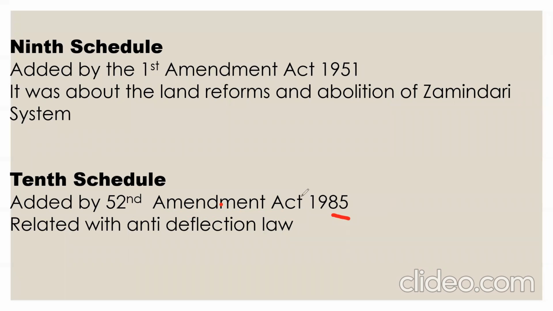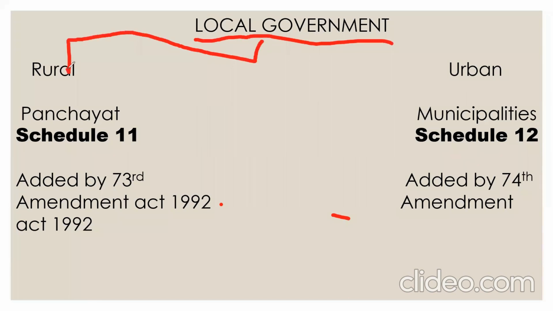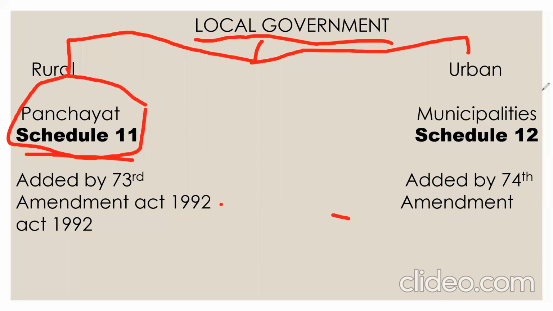Now we will talk about the 11th and 12th schedule. First we will talk about local government. We have two parts of local government. First is rural and second is urban. Rural, like panchayat, and urban, like municipalities. Panchayat is in our schedule 11 and municipality is in our schedule 12. Remember this point, panchayat schedule 11, municipality schedule 12.